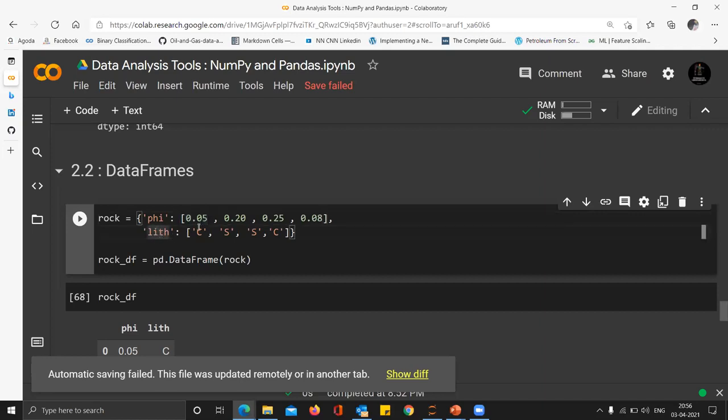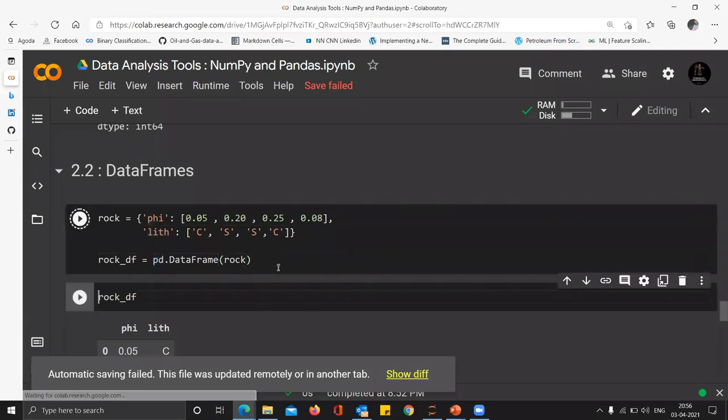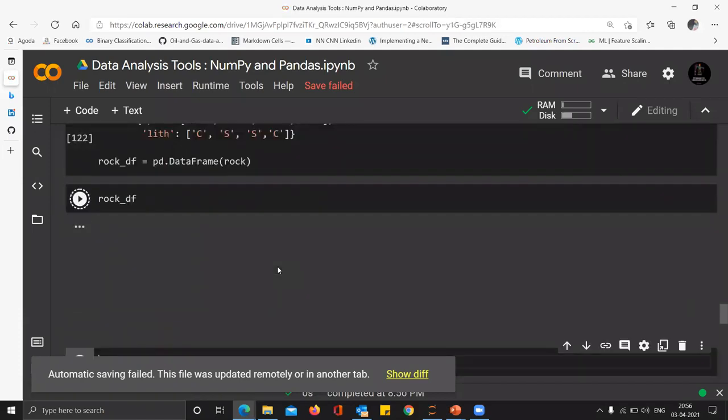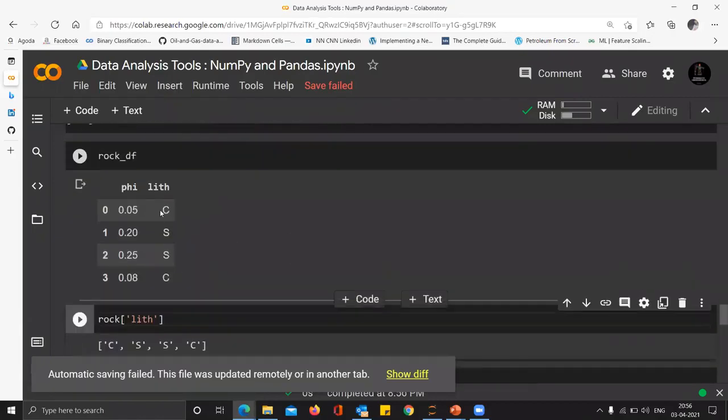And you can see the lithology is corresponding to this. So 5% porosity, maybe it's a carbonate, 25% porosity, it's a sandstone, 0.08, it's carbonate. So you can see I can just take this dictionary, I can provide this command, and this now becomes my data frame. Okay, so this is exactly what a data frame is.